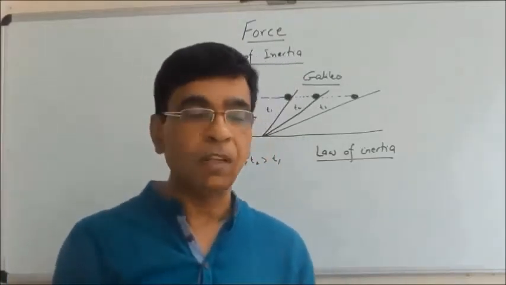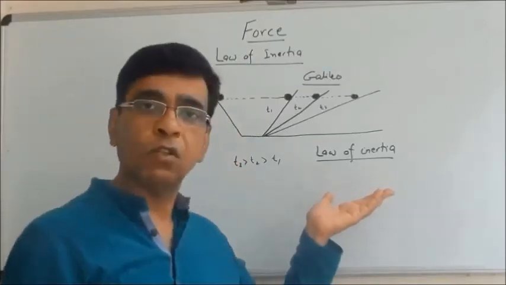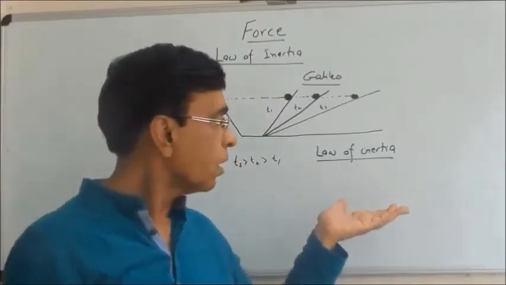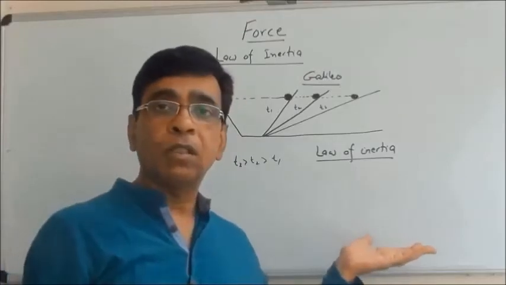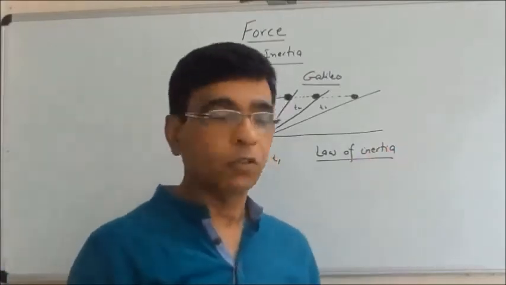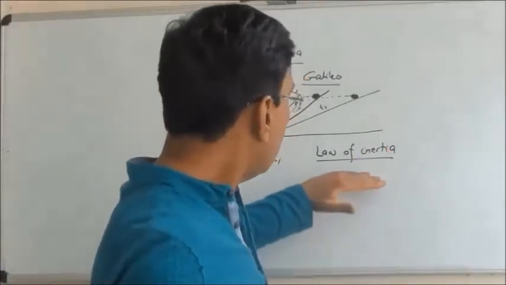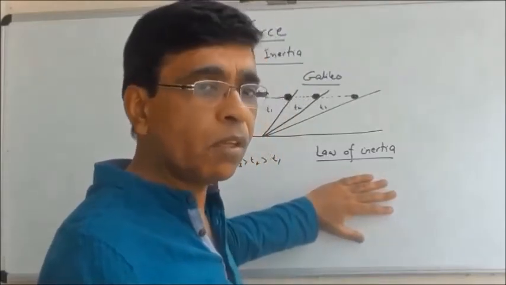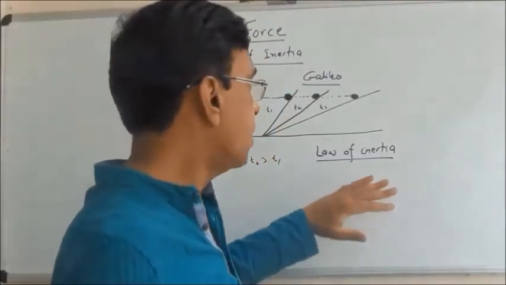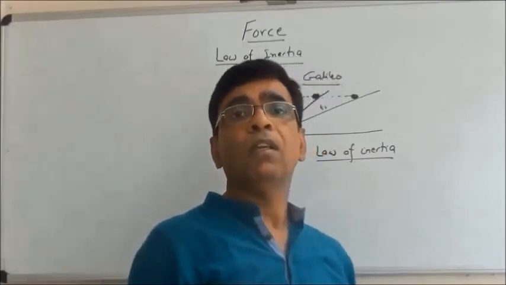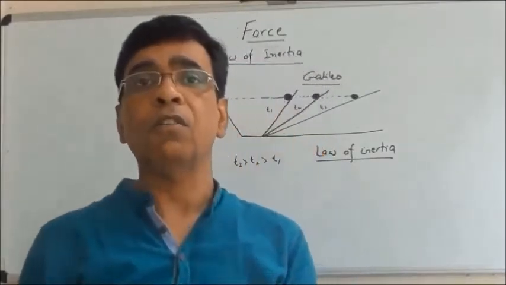This is how force can be defined. So the law of inertia, or the first law of motion, actually defines force. Now we can take some examples of the law of inertia. I said there is inertia of rest, inertia of motion, and inertia of direction.